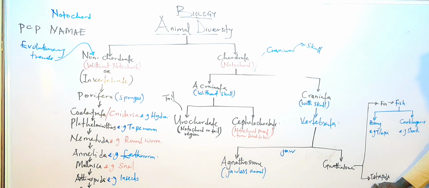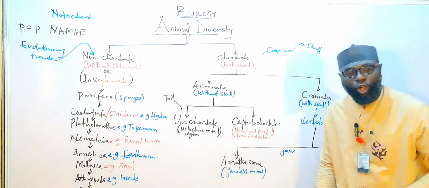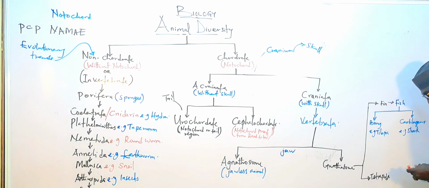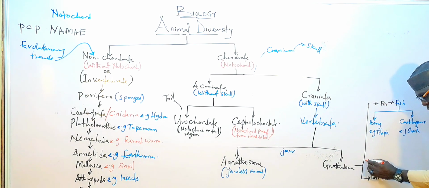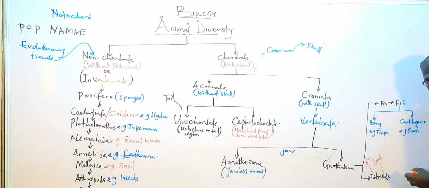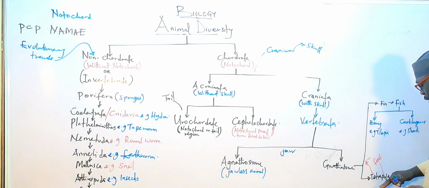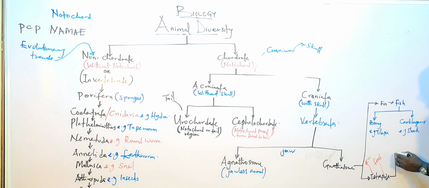But in tetrapoda, they are animals or vertebrates that move with the aid of 4 feet. Tetra here means 4. The word poda means feet. So they have 4 feet. Tetrapoda is divided into 4 parts.